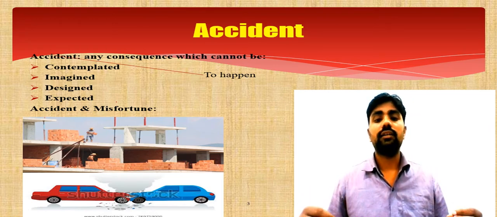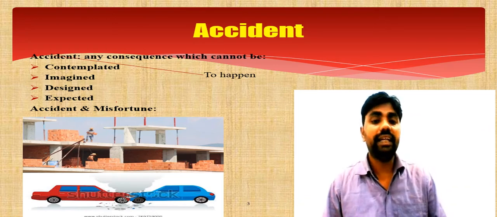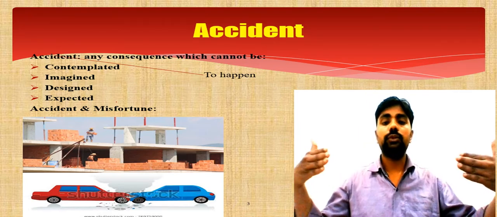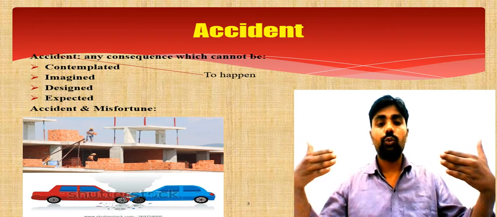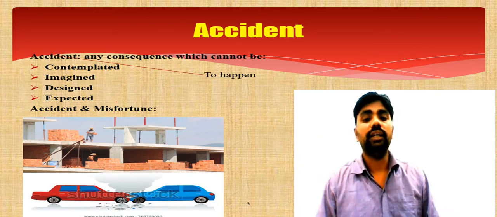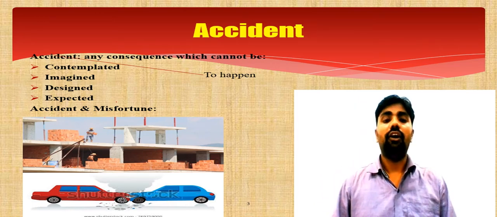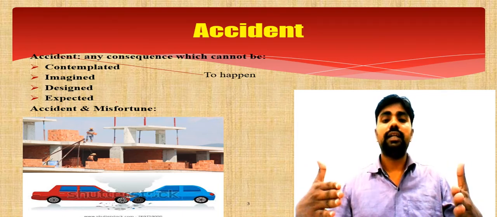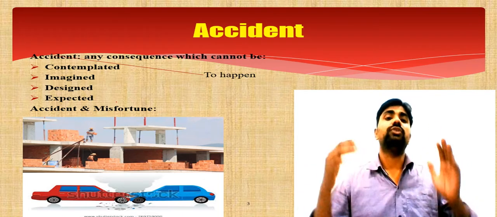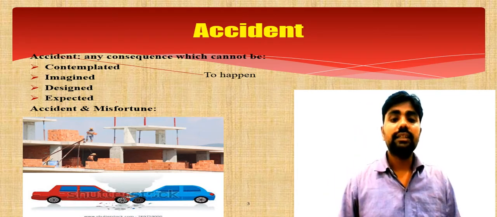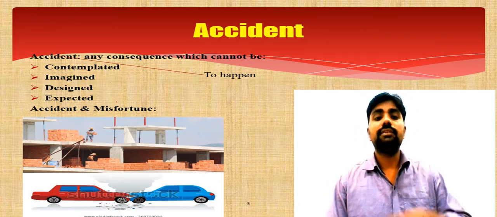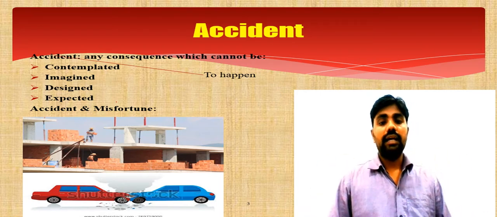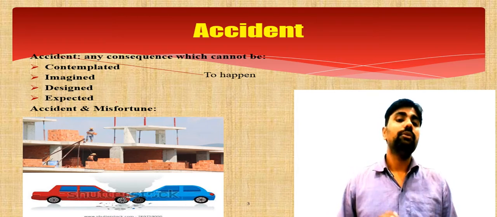सपोज करें कि 2 cars are running at the speed of 80 km per hour from the opposite direction. They are running in the opposite direction and thereby they collide with each other. वो एक दूसरे से कोलाइड हो जाते हैं. एक क्रॉसिंग है, एक कार इधर से आती है, दूसरी कार इधर से आती है, दोनों एक दूसरे को देख नहीं पाते और कोलिजन हो जाता है. So in such a situation it resulted into an injury to both the drivers, both the cars or both the properties, and therefore it is a pure case of misfortune.